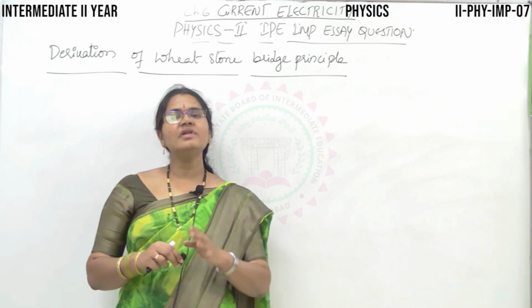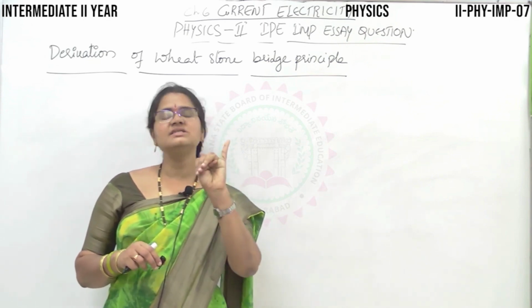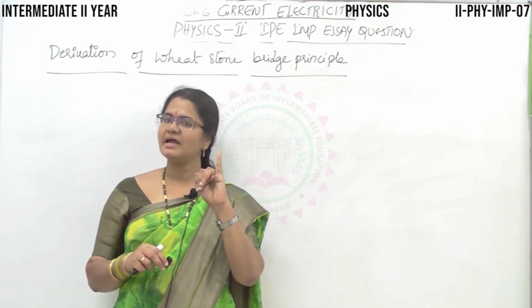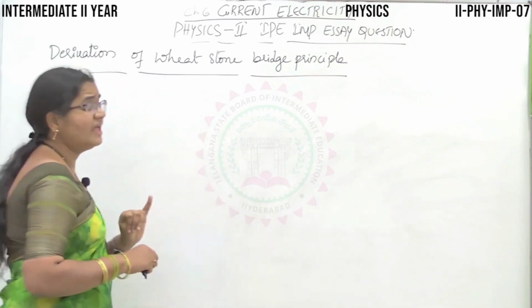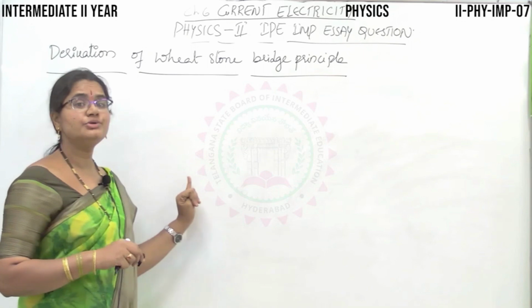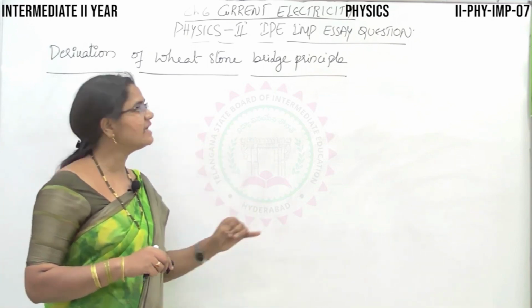Altogether you will have 4 resistances, in which only 3 are known. The 4th resistance you have to find out using your practical. The same thing, in practical you do the experiment, and here we are going to derive how the principle or the formula has come.